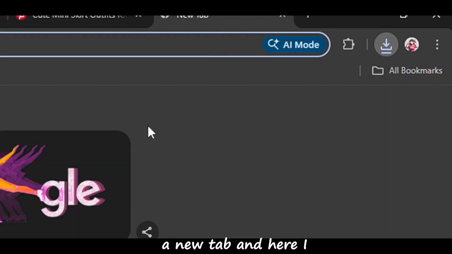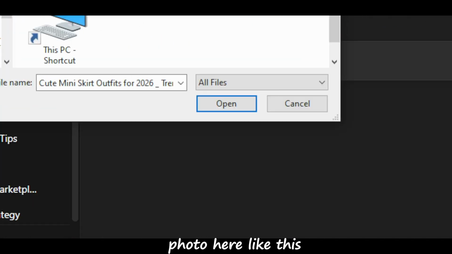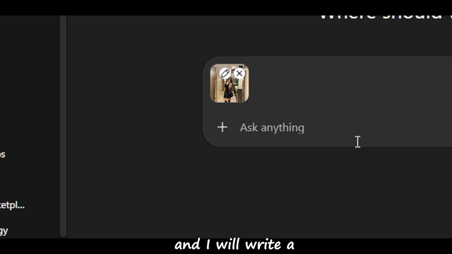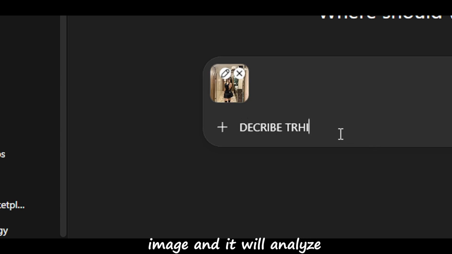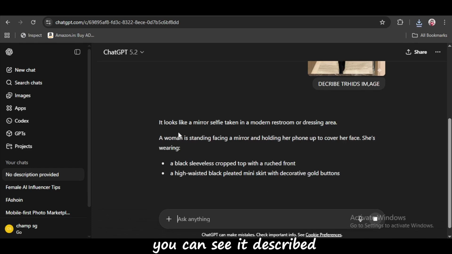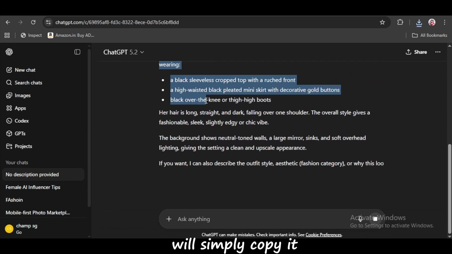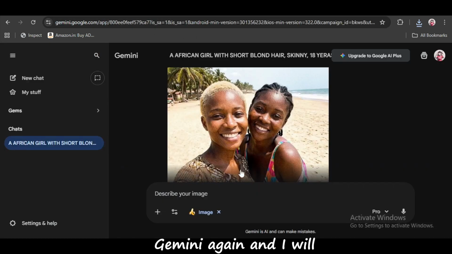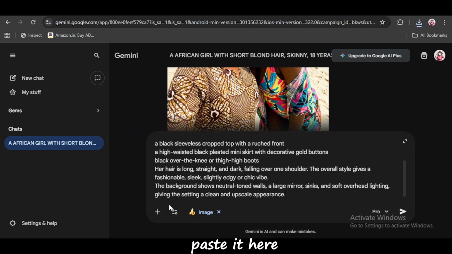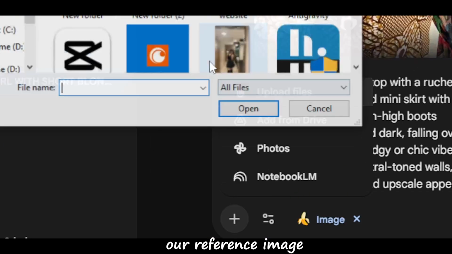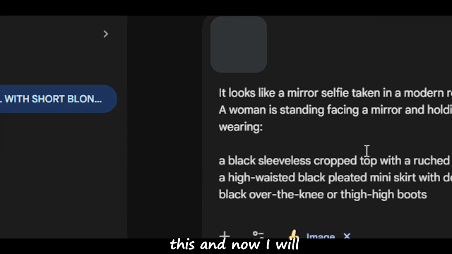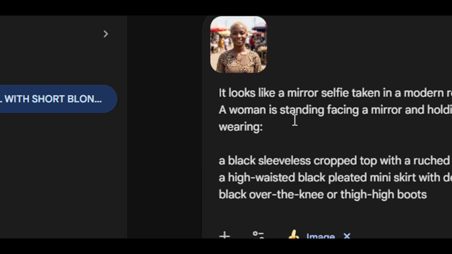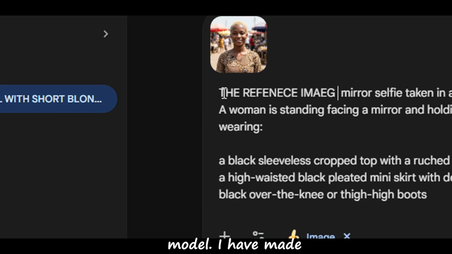And now I will create a new tab, and here I will go to ChatGPT, and I will upload this photo here like this, and I will write a prompt like, describe this image, and it will analyze the image. And here you can see it described the image, and I will simply copy it, and then go to Gemini again, and I will paste it here, and I will now upload our reference image, our model here like this. And now I will make some changes in the prompt.